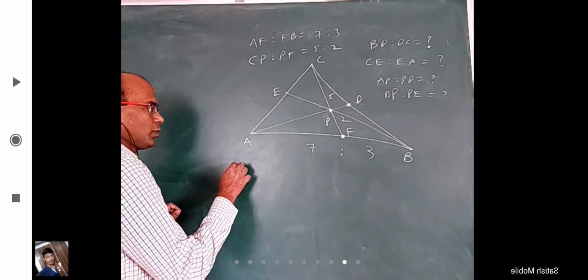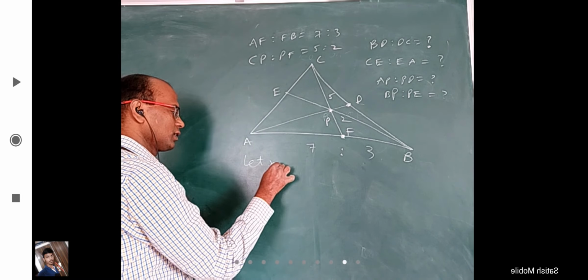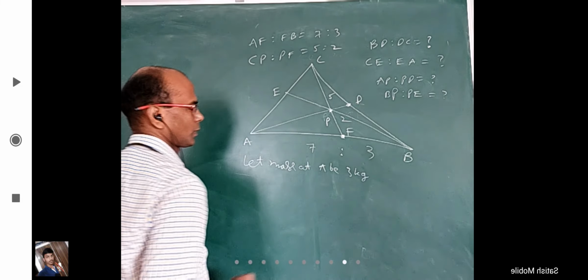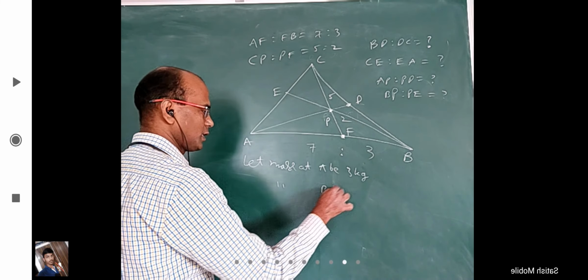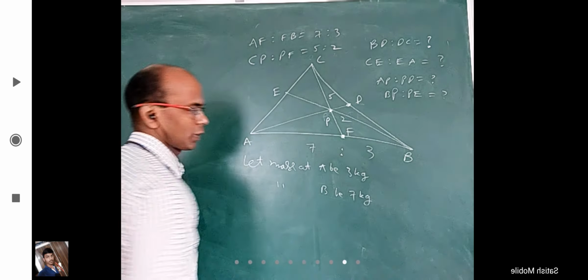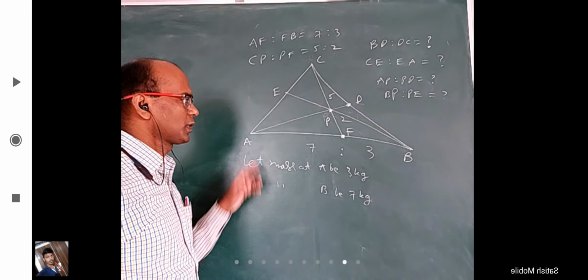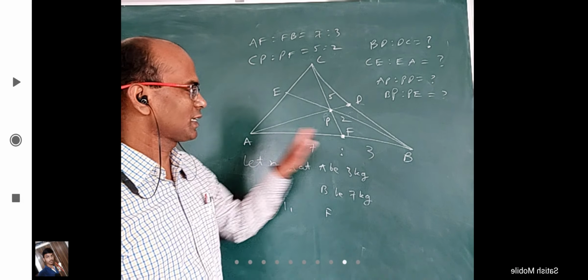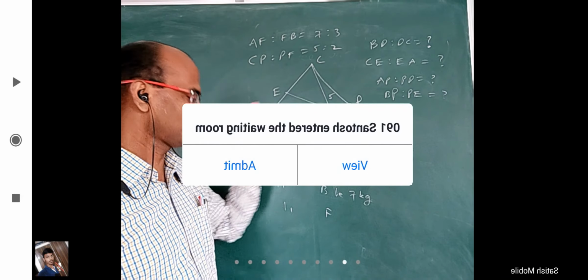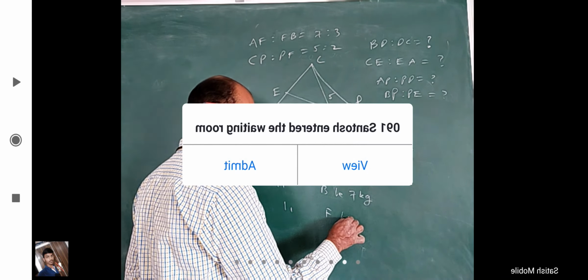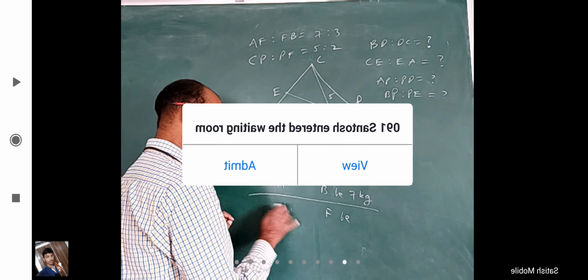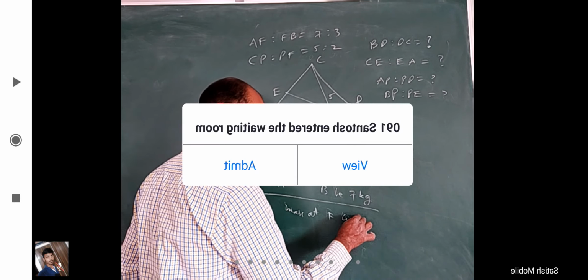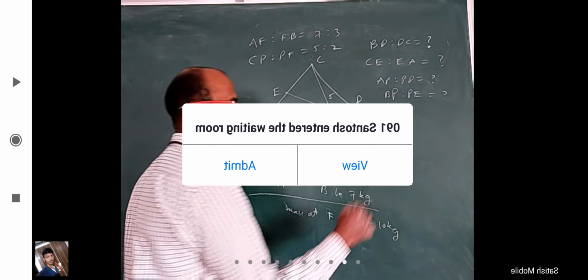Okay. So now based on the 7 is to 3, let mass at A be 3 kgs and mass at B be 7 kg. Okay. Now, based on your center of mass principle, I can put mass at F after removing A and B. It is not that I will put 3 here, 7 here and simultaneously 10. I will remove 3 and 7, then I will put 10, right. So mass at F will be 10 kg if I remove these two masses, right.